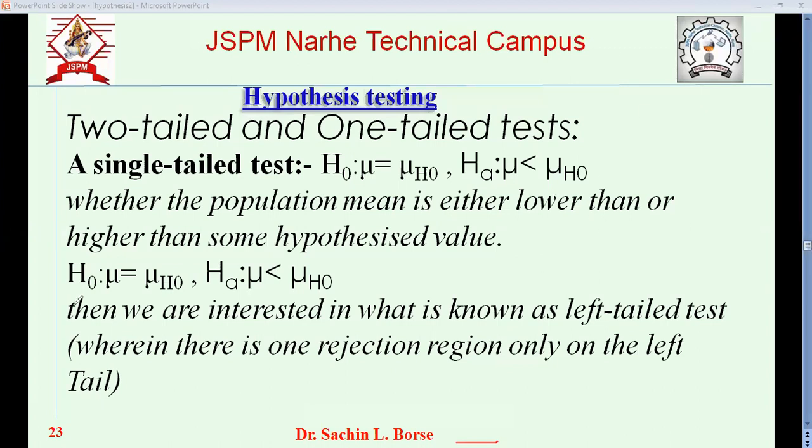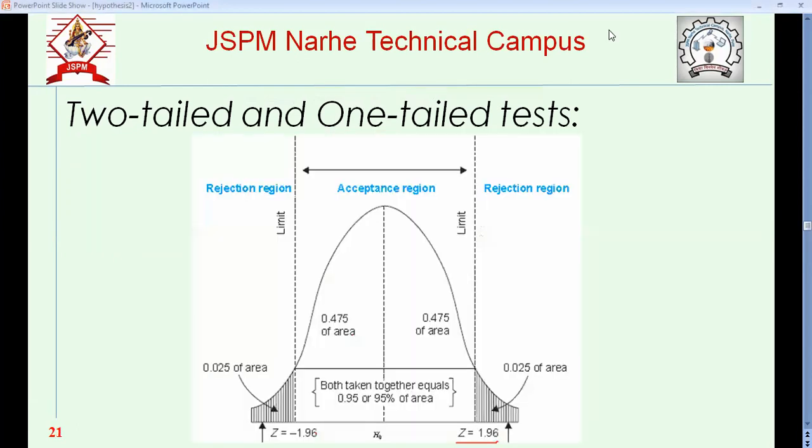The ends of this curve, these are the tails. So here there are two tails where there will be rejection. This tail one rejection, this tail one rejection. So it is called two-tail rejection. Now I'll go to the next case, the single tail.